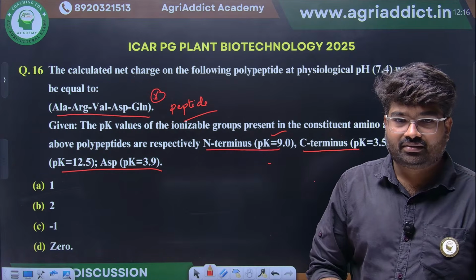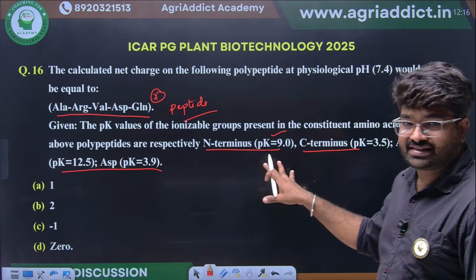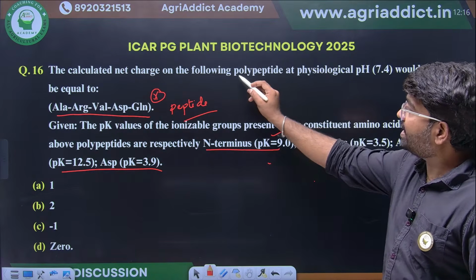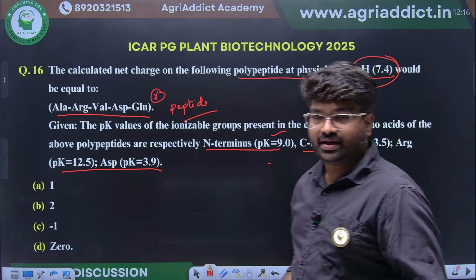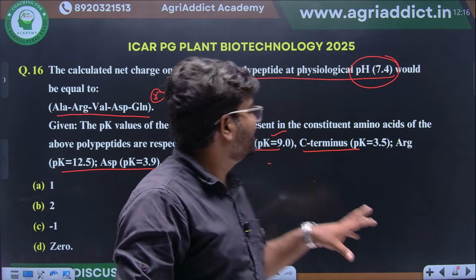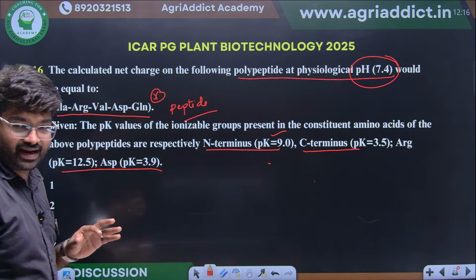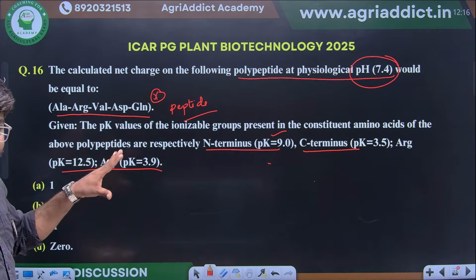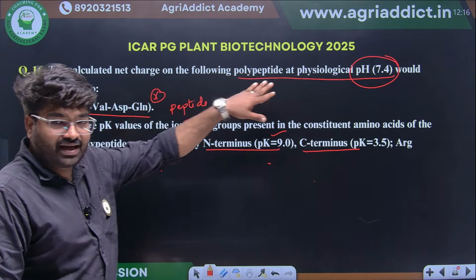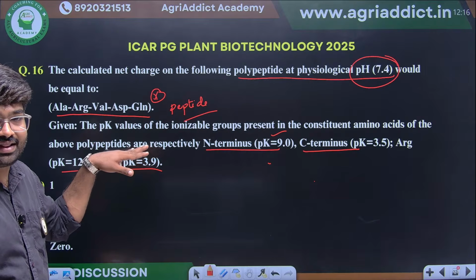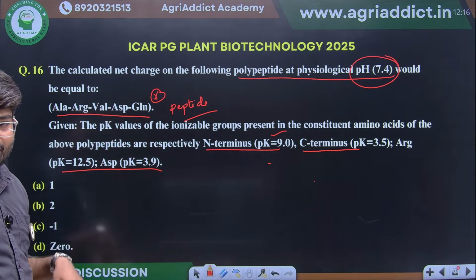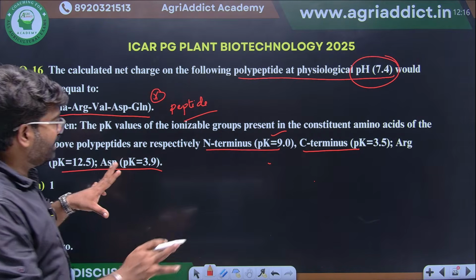Okay, think properly, but they are asking the question: what will be the charge of the peptide at physiological pH, pH 7.4? At this pH, what will be the charge of this peptide? So we have to consider the physiological pH as well as the pKa of the amino acids, whatever they have given. Based on that, we have to calculate here. So we are going to solve this.